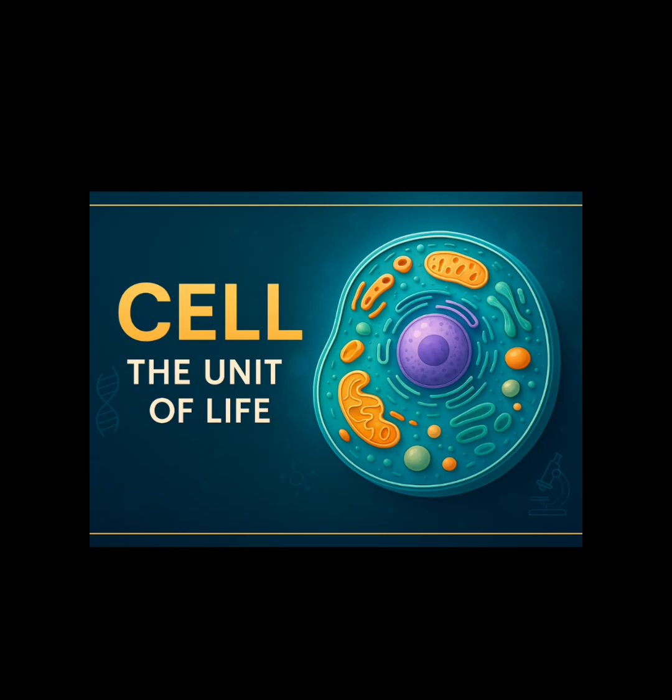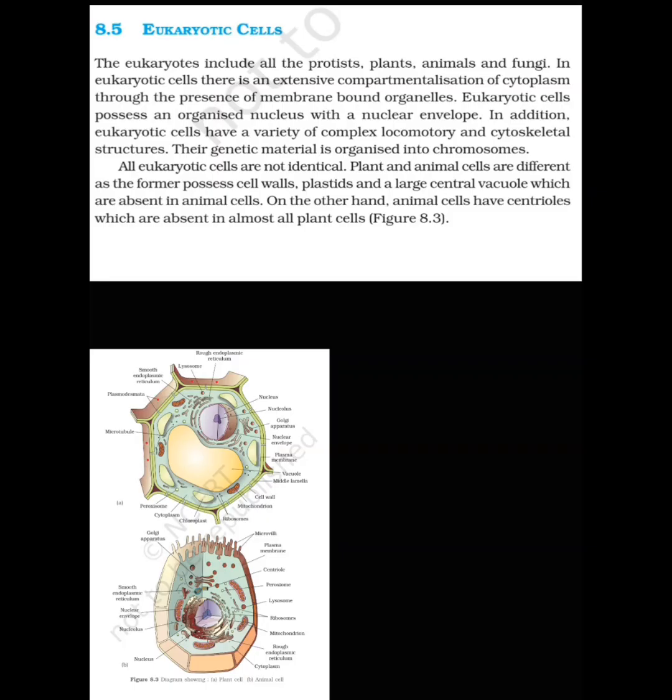Today we are going to learn eukaryotic cells. The eukaryotic includes all protista, plants, animals and fungi. In eukaryotic cell there is an extensive compartmentalization of the cytoplasm through the presence of the membrane bounded organelles. Eukaryotic cells possess an organized nucleus with nuclear envelope.